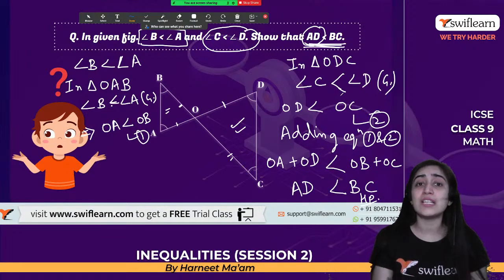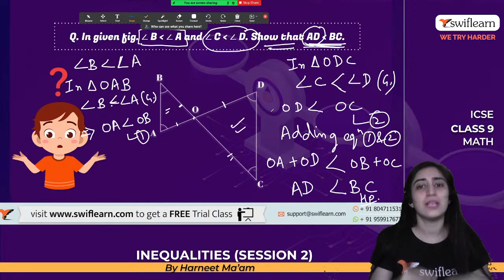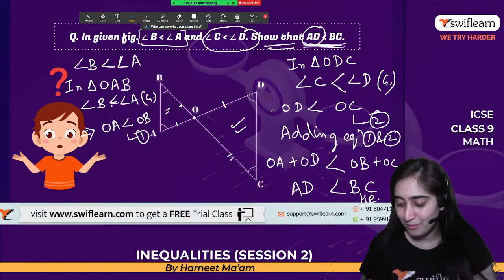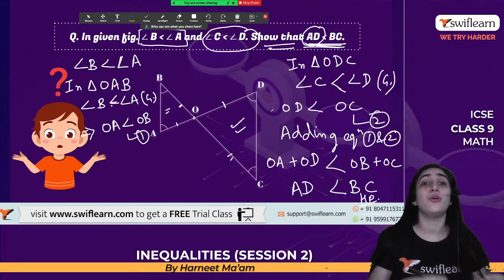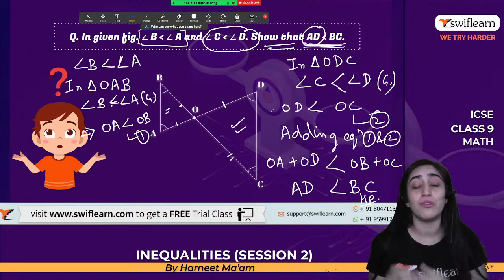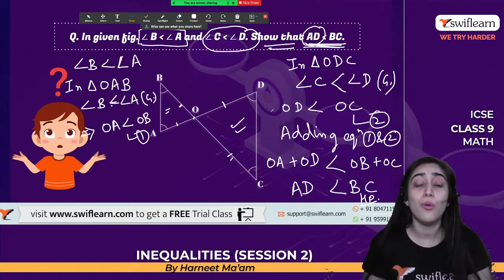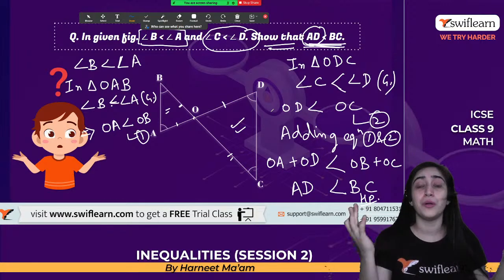All right. Now let's move on to what it says. Show that AD is less than BC. Now it says AD. What does that mean? Okay, OA and OD. So I know OA and OD. So why not I add these equations and I'll be able to get that. So this is how the things become easy and we are able to solve the question on our own without any guidance in the school exam. So this is a strategy that you need to follow when you are stuck in a question and you really don't know how to do.